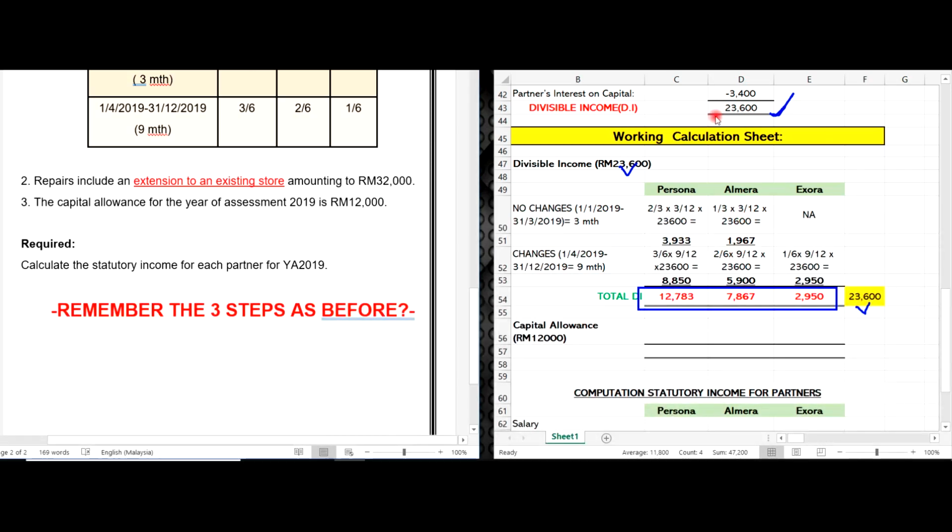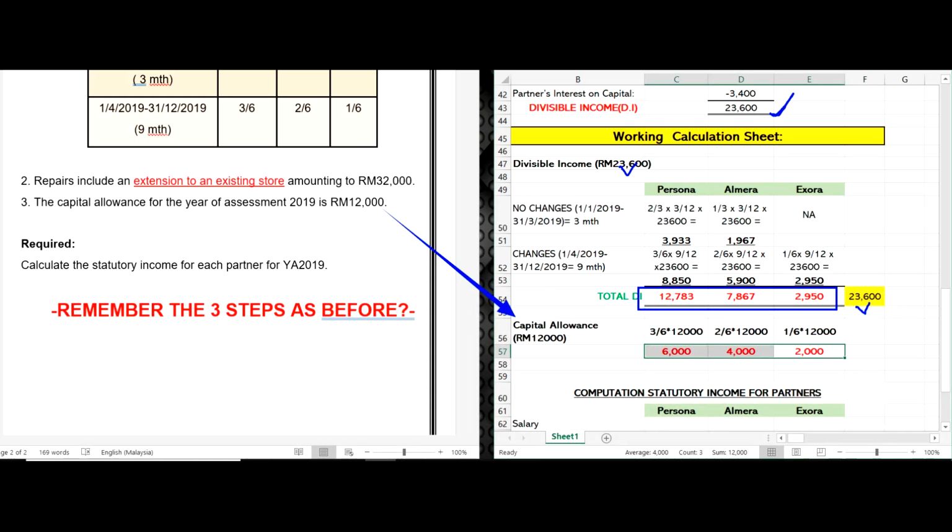So when we are looking at this part, it already stated that in the second part until the 31st December, there are Persona, Almera and Izora. So everyone will get the allocation for capital allowance. So this is how we are going to calculate it, yeah?